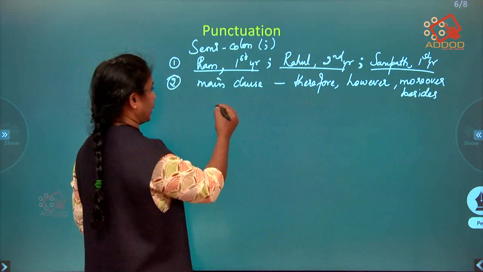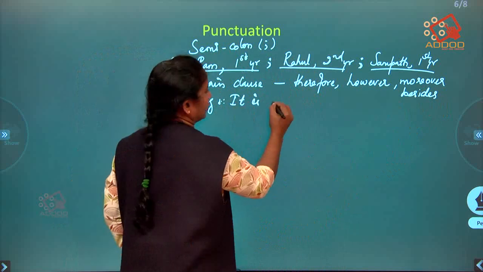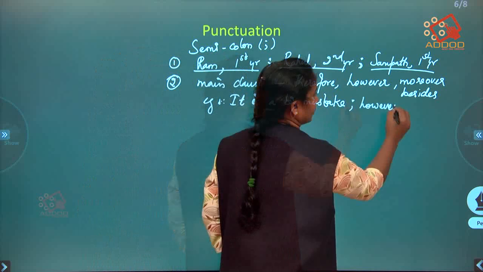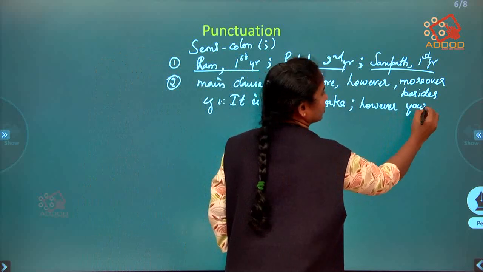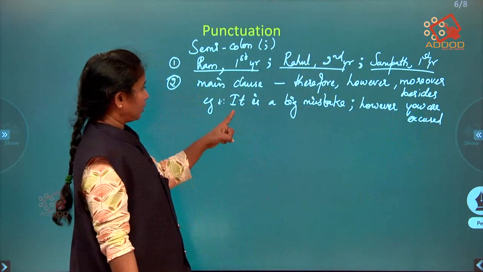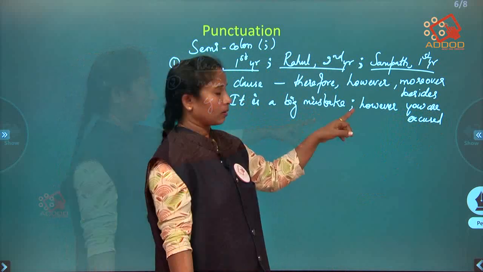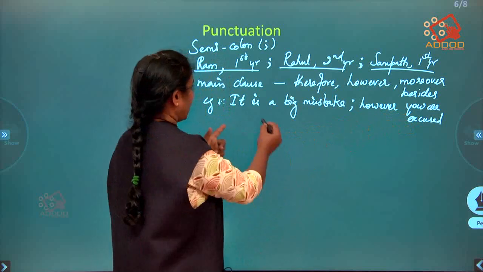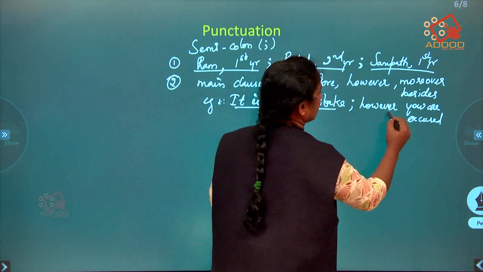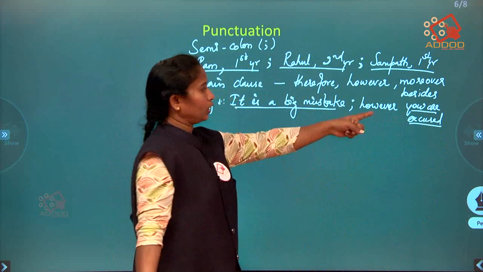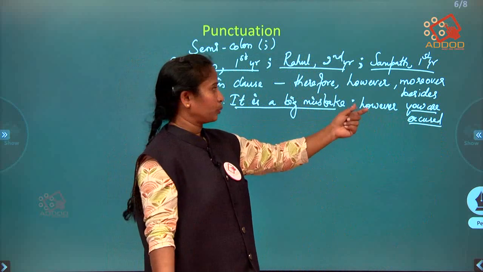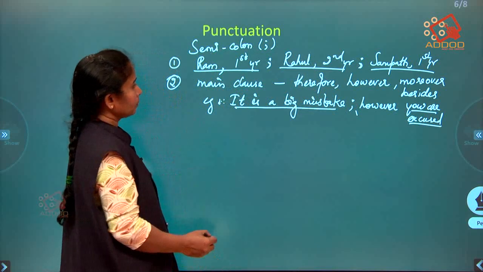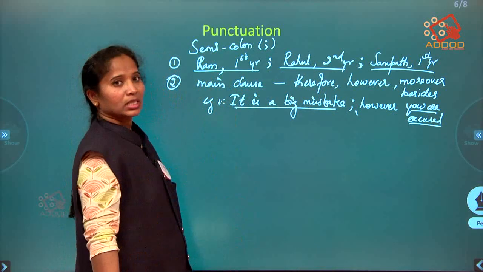For example, if I say, it is a big mistake; however, you are excused, right? In between two main clauses you use a connective, however. So before the connective, you are supposed to use the semicolon, right? This is where you have to use semicolons.